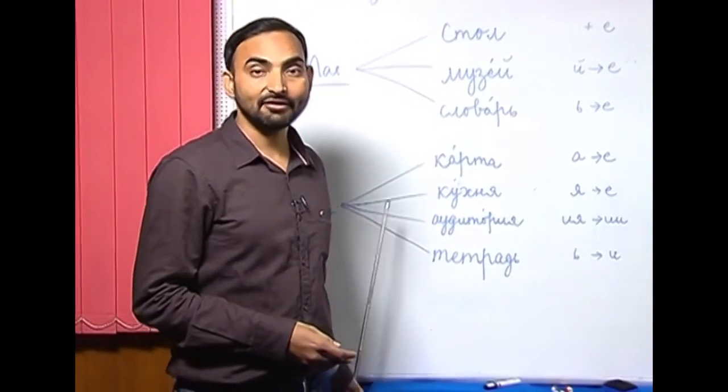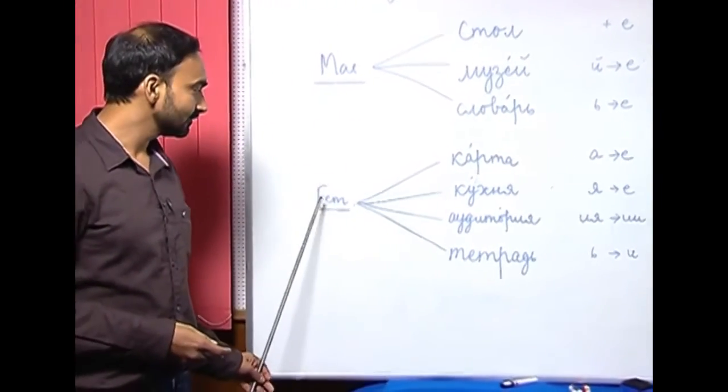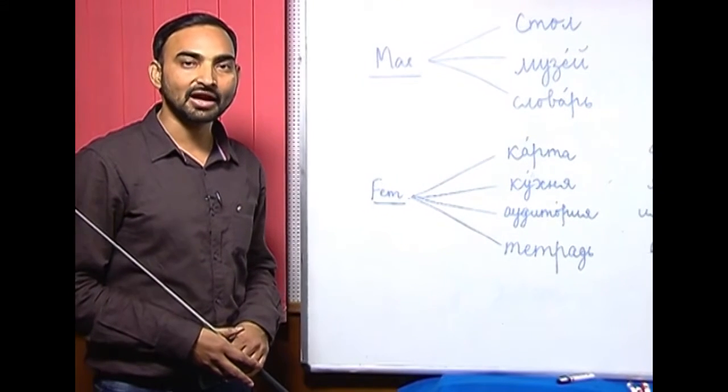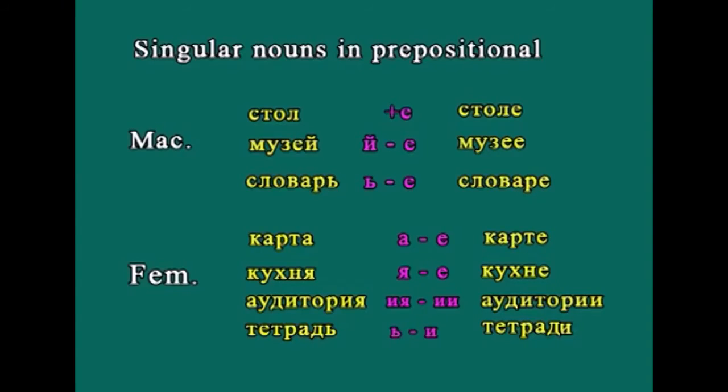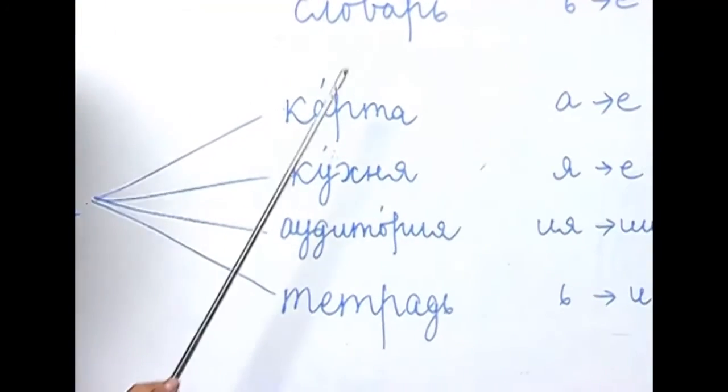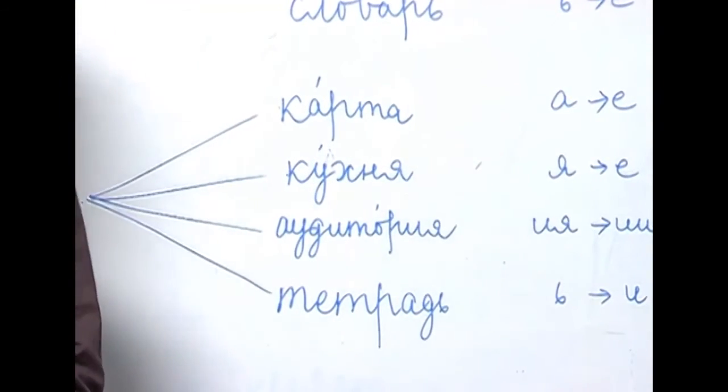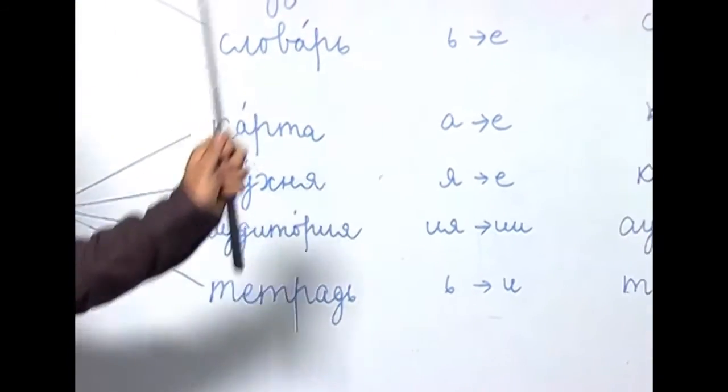Next we have feminine nouns. So, how do we change the feminine nouns in the prepositional case? For example, let us take the first ending of the feminine noun, which is а, hard vowel а ending nouns. Карта, карта is map. So, how do you change карта in the prepositional case?